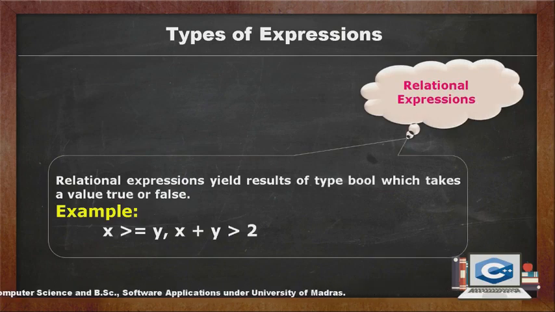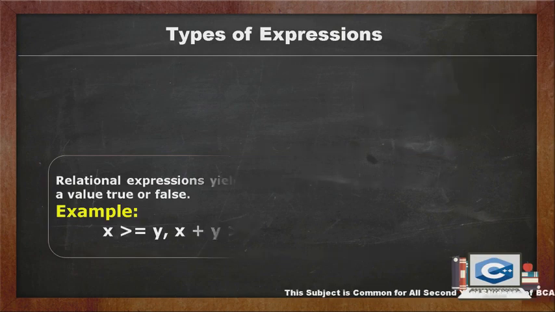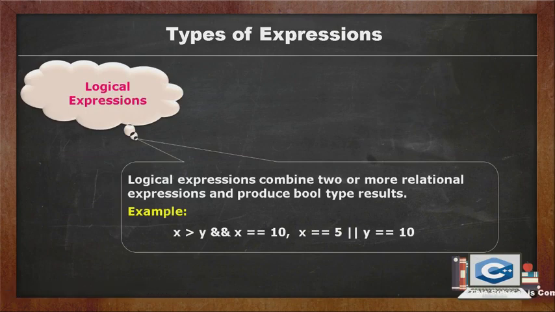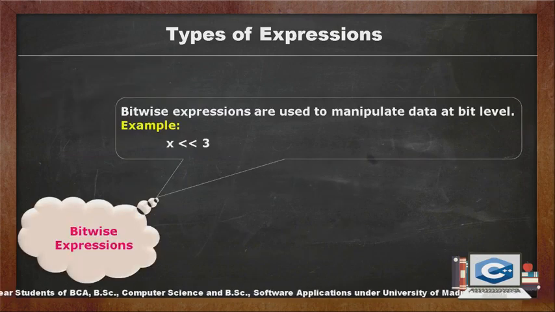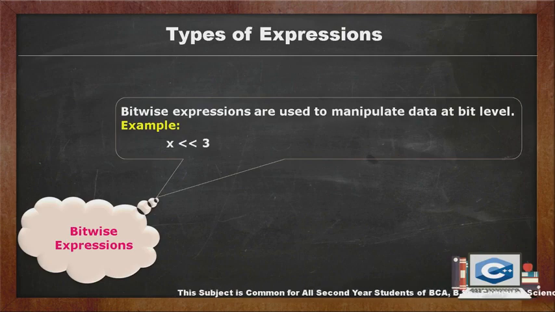Relational expressions yield results of type Boolean, which takes a value true or false. Relational expressions are also known as Boolean expressions. Logical expressions combine two or more relational expressions and produce Boolean type results. Bitwise expressions are used to manipulate data at bit level. They are basically used for testing or shifting bits.